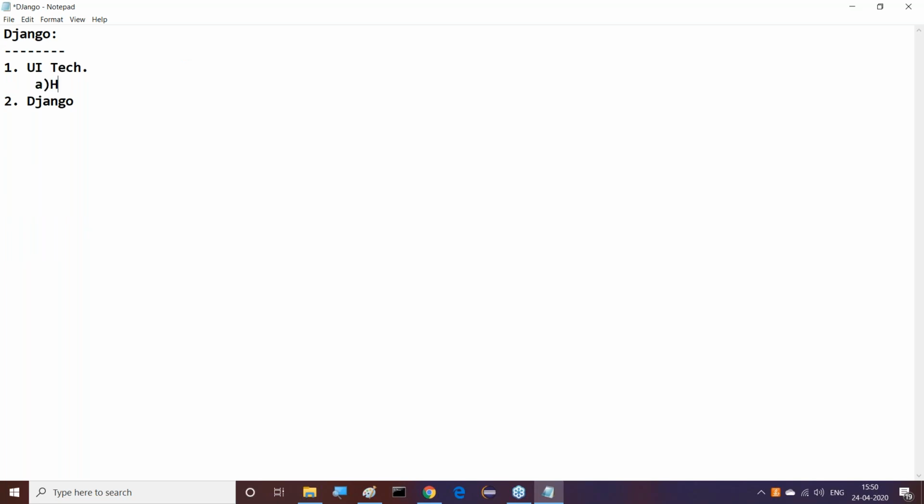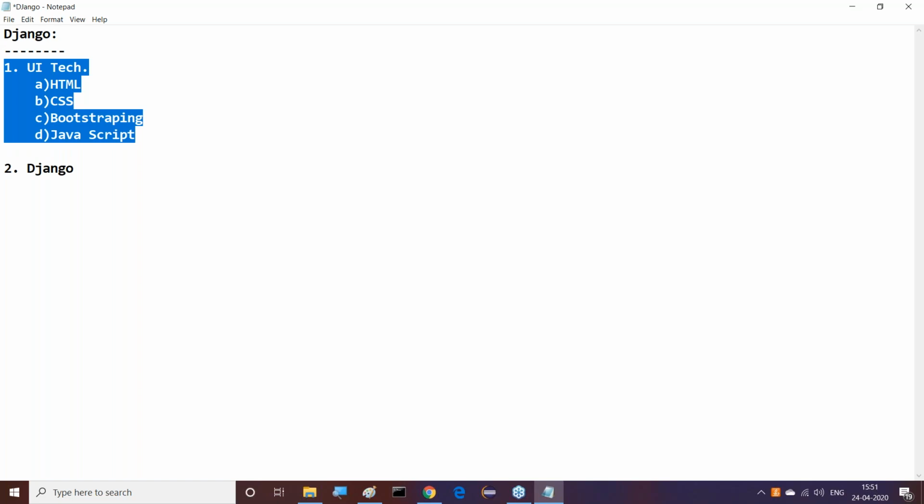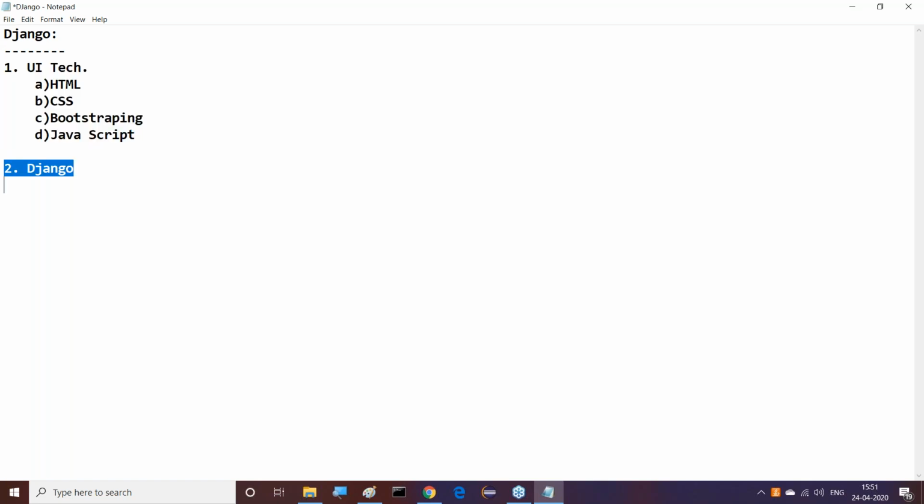We can think of it: minimum HTML I will cover here. Definitely. Then of course we can easily understand HTML. Next one is CSS. Then after this CSS, I'm thinking about Bootstrap, whatever it may be, both are okay. And next one is JavaScript. Some scripting we require here. These concepts I need to cover in UI technology. Definitely I need to cover that. Then only we are able to understand Django.